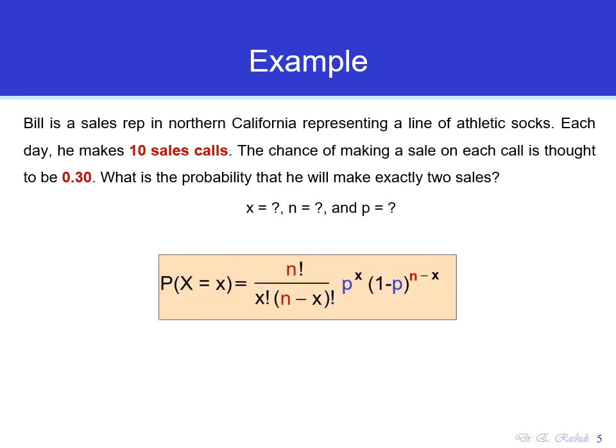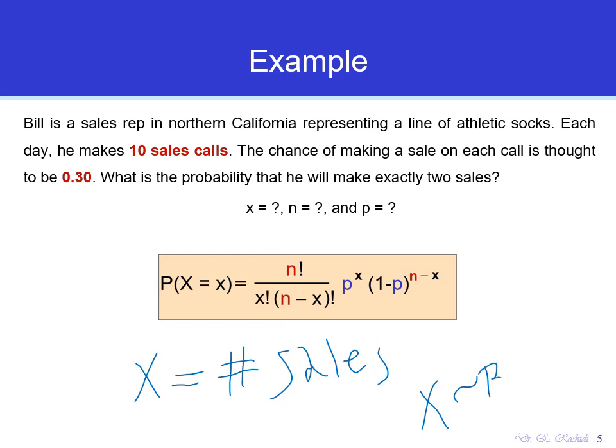So this is a binomial distribution example. Why? Because each time that Bill makes a call, he is either going to be successful, a sale, or he's going to fail, right? So there are only 2 possibilities. So this seems to be suitable for a binomial distribution problem. If we define x as the number of successful calls, so number of sales, then x would follow a binomial distribution.